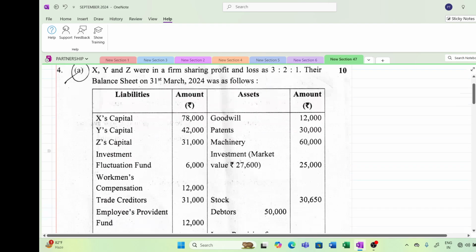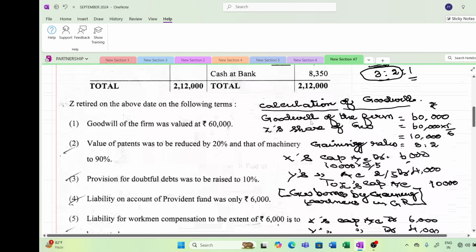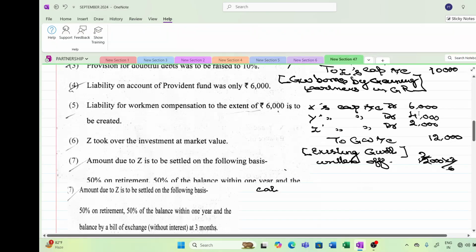So what we have to do is credit the goodwill, and ultimately debit the partners' capital accounts. For the existing goodwill, all partners' capital accounts are debited in the old profit sharing ratio, so that the goodwill gets credited and is written off. Here I have shown you the calculation: 12,000 into 3/6 will be 6,000 for X, 2/6 will be 4,000 for Y, and 1/6 will be 2,000 for Z. So both goodwills are now settled.